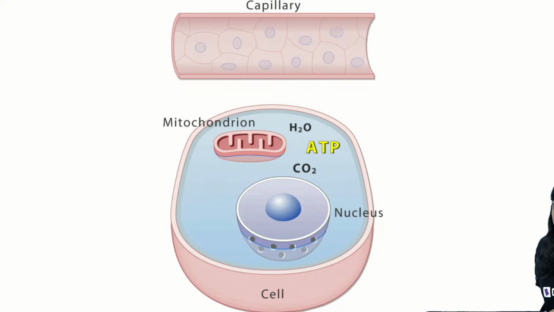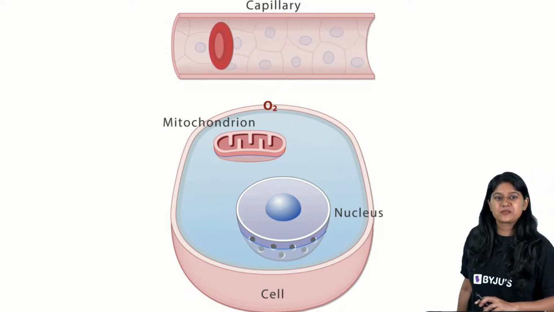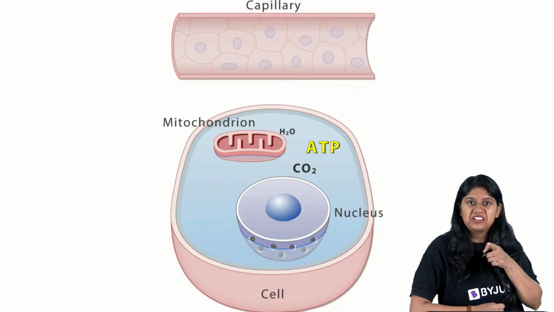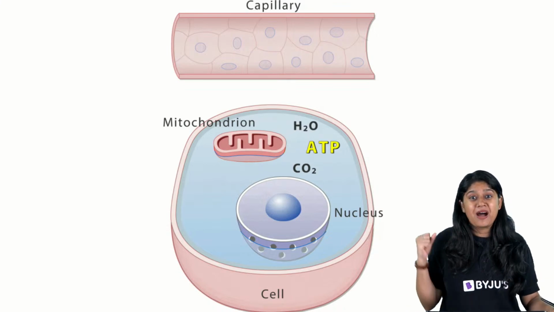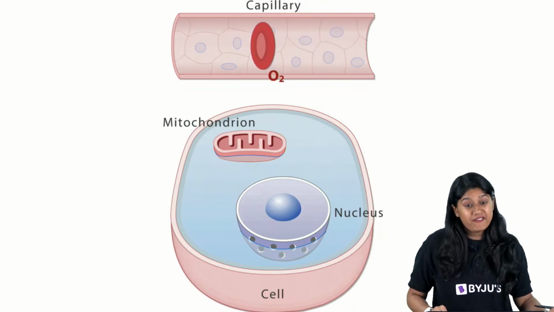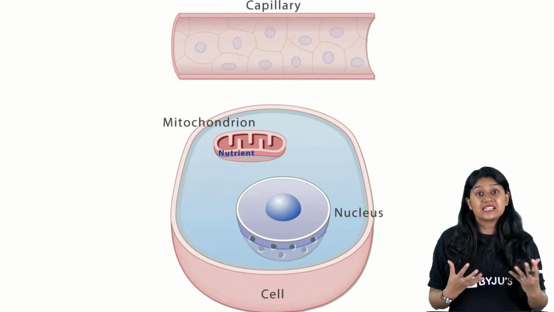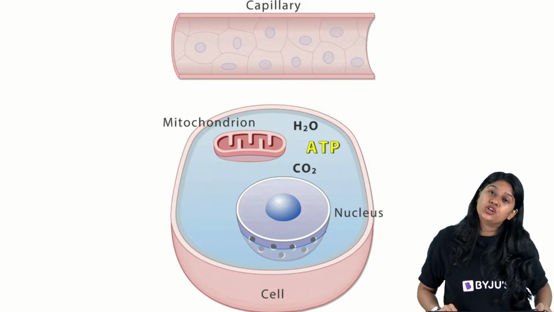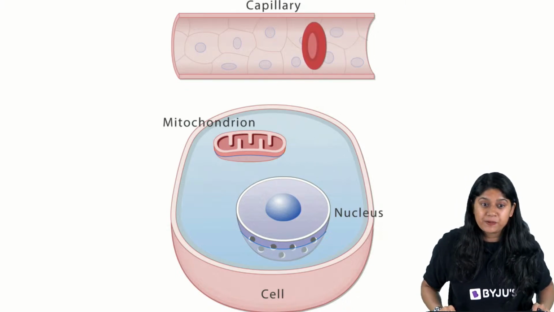Can you tell me what is happening over here? Very good. See, you guys are really very smart. Ma'am, ATP is generating. Yes, ma'am, mitochondria is generating the ATP. Oh, mitochondria is the powerhouse of the cell. So everyone, this GIF actually tells us what is happening inside the cell during the process of respiration.